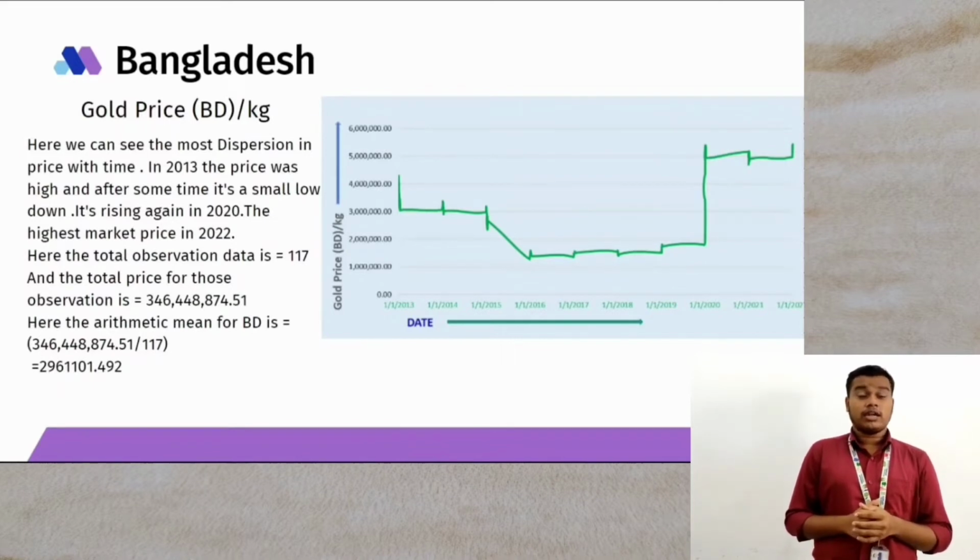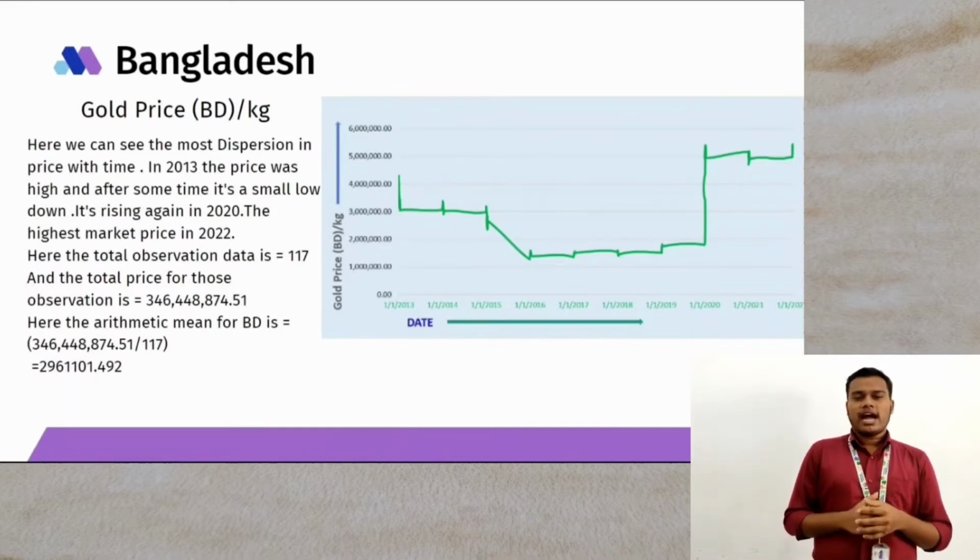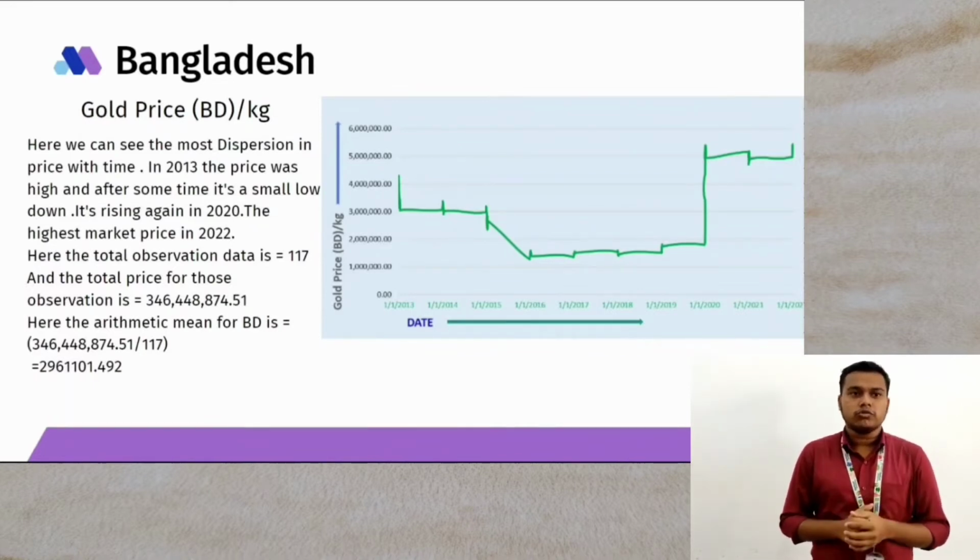Here is the graph for Bangladesh. Here we can see the most dispersion in price with time. In 2013, the price was high and after some time it went down a little. It went down, then rose again in 2020. The highest market price was in 2022.